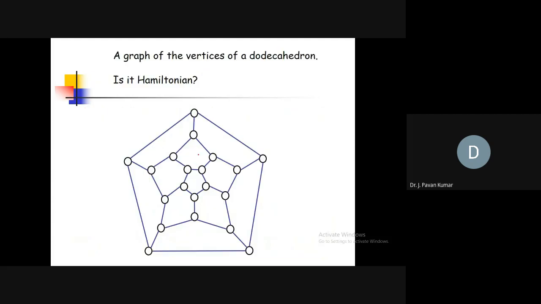Yeah. Now, is this Hamiltonian or not? This particular graph. Hamiltonian in the sense we should start at one vertex, and we have to visit every vertex exactly once and come back to the same vertex. That is a Hamiltonian cycle. If a cycle exists, then we can say it is a Hamiltonian graph.